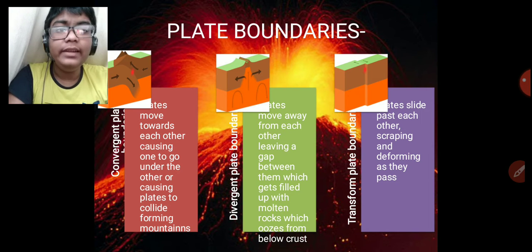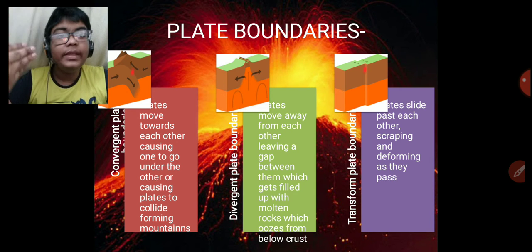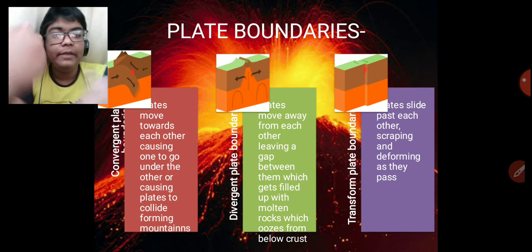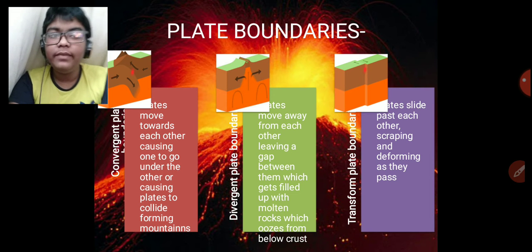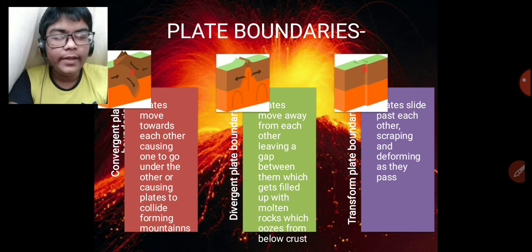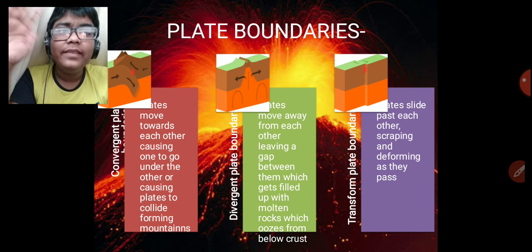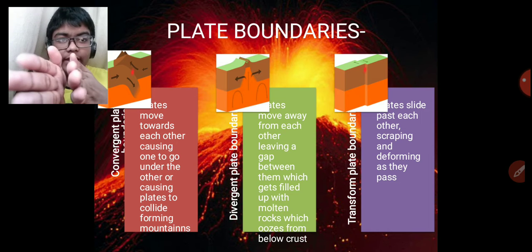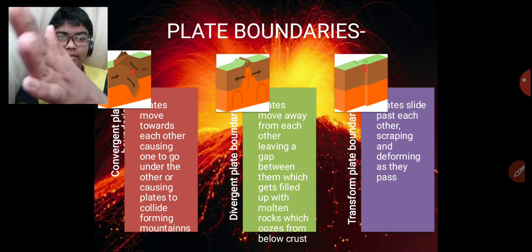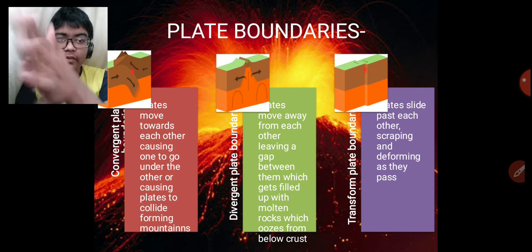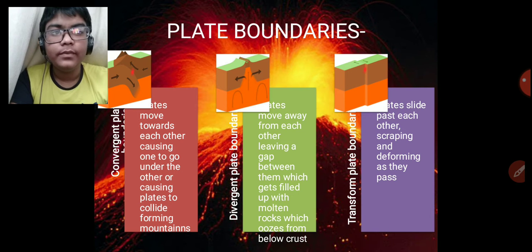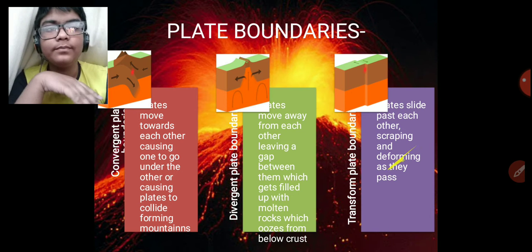The second is the divergent plate boundary. When the plates move away from each other, they leave a gap between them. This gap gets filled when molten rock oozes from there. Next is the transform plate boundaries, where the plates move past each other, scraping and deforming as they pass. They just slide past each other.